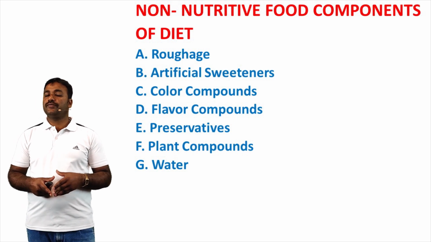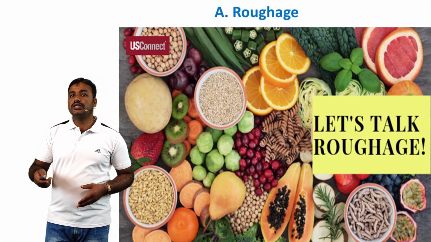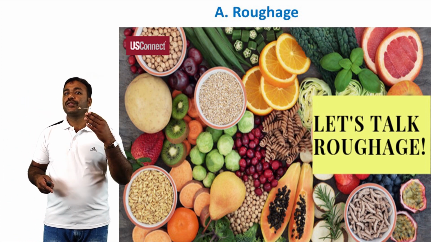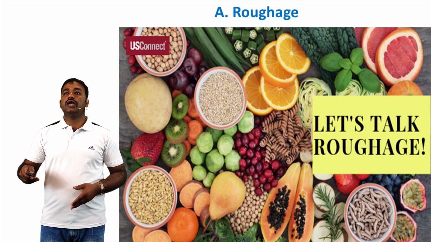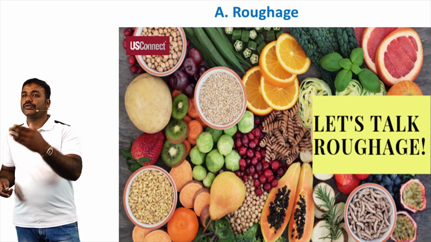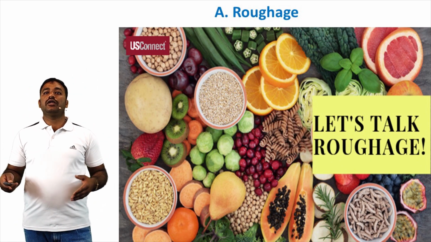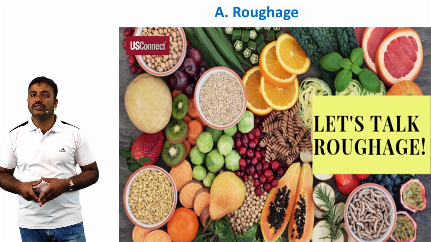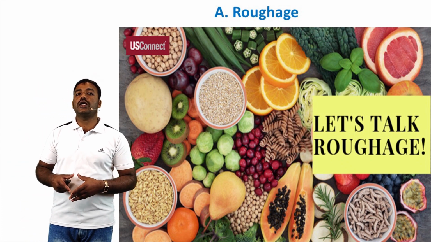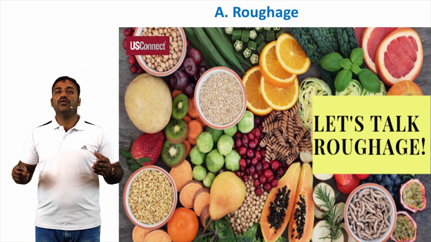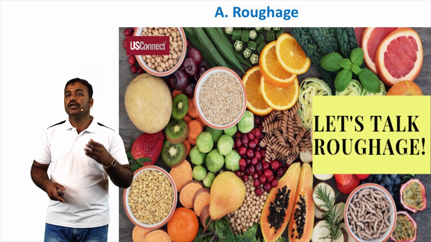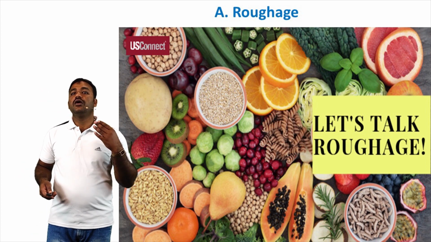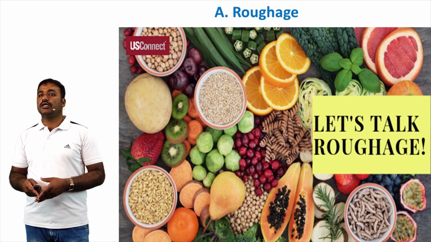First one, roughage. See this picture. Roughage is the component of food which has non-nutritive value but is very essential. They are also referred to as dietary fiber. There are different forms of roughage. Fruits are the most common sources of roughage, apples, pears, and whole grains being common examples. Whole grains also contain dietary fibers, and many people eat wheat products like whole grain bread and crackers.